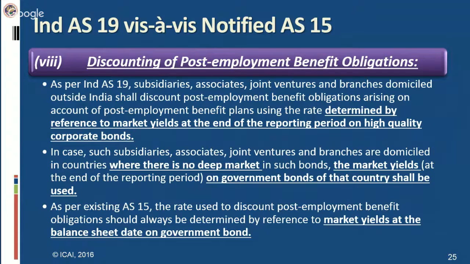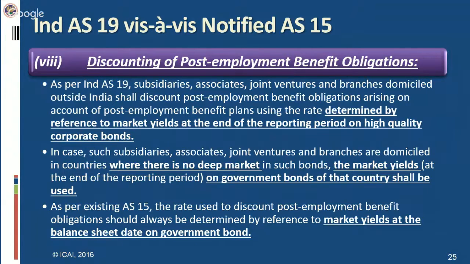It means where the market data are not very reliable, or the rates are very fluctuating, we cannot say that is a deep market, that is not a stable market. In such a situation, the market yields of government bonds should be taken as a base for determining the discount rate.